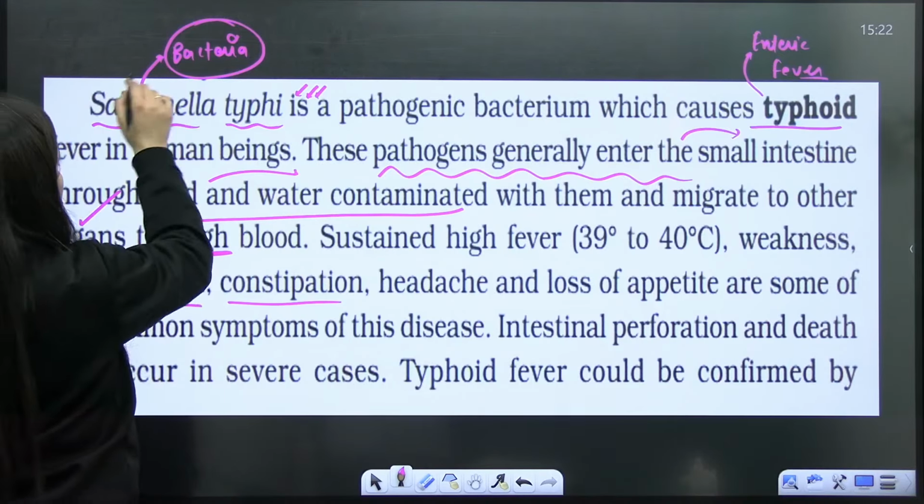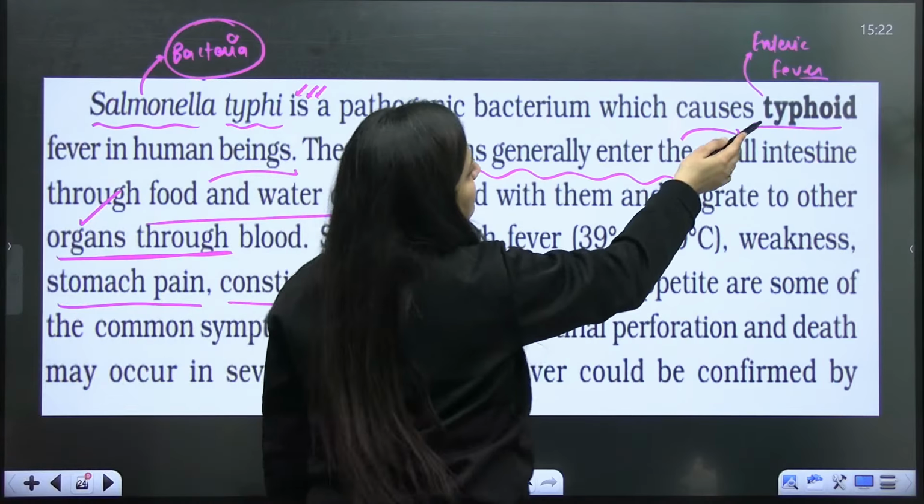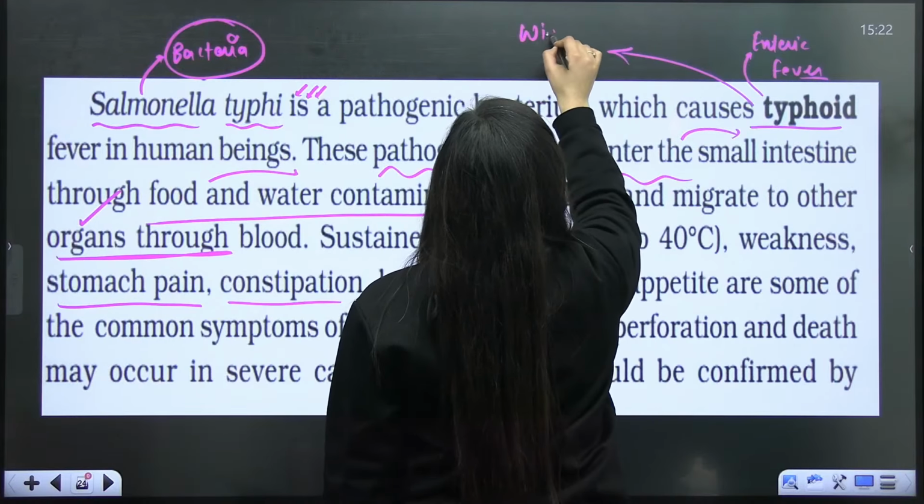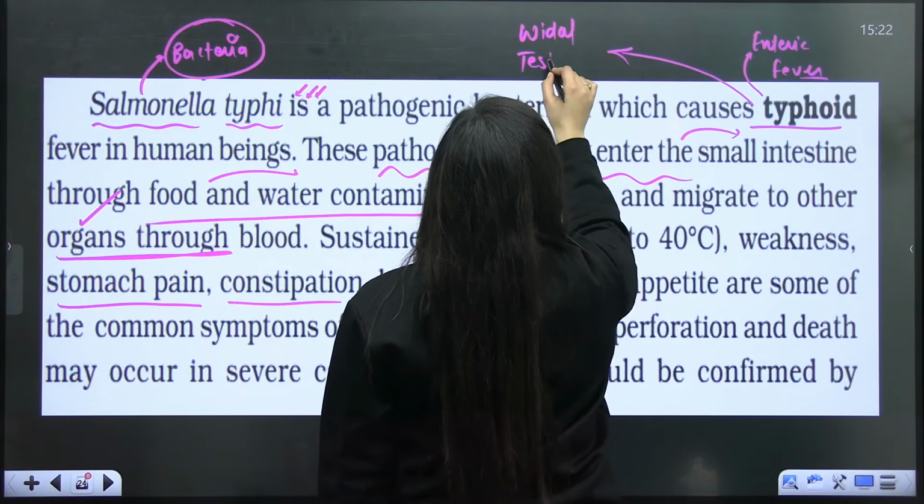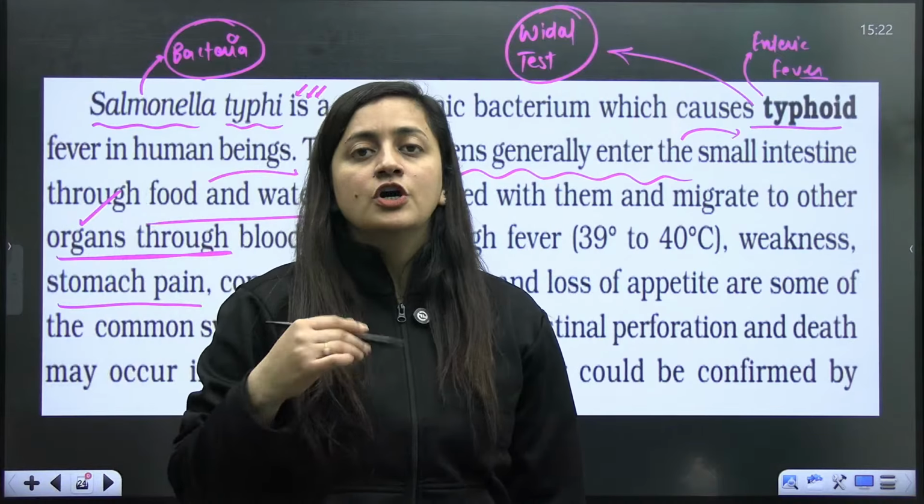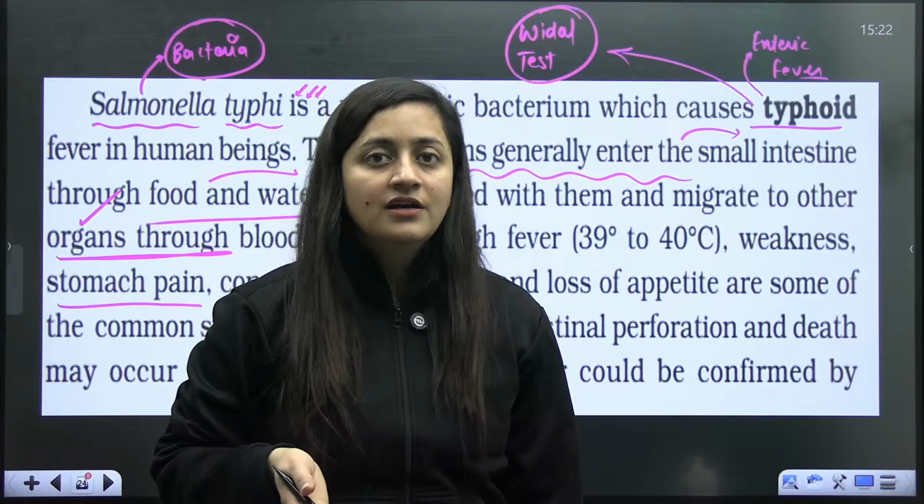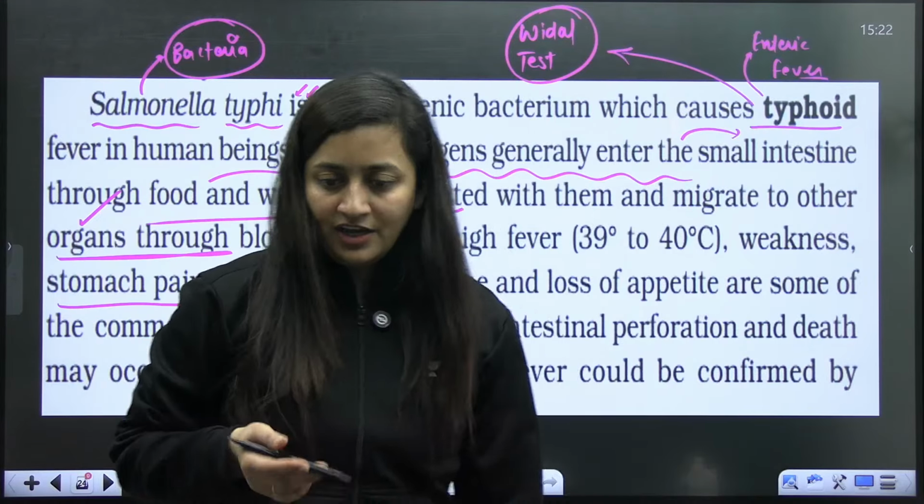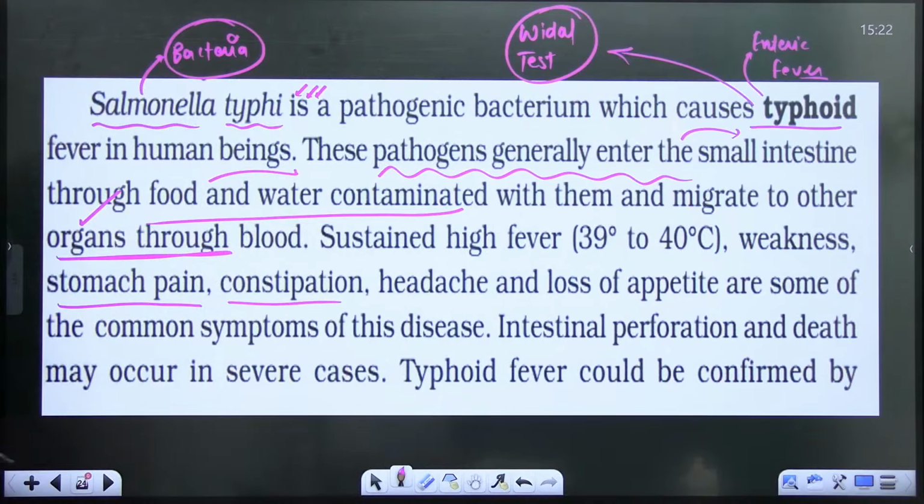So how can this be confirmed? This typhoid is confirmed by the Widal test. And here we also discuss Typhoid Mary, Mary Mallon, who was a cook by profession. She was the carrier, and she spread the infection. So for typhoid, the confirmatory test is very important. Done?